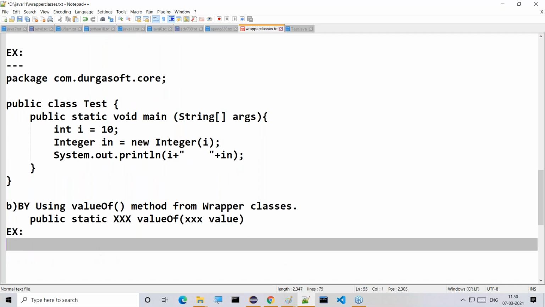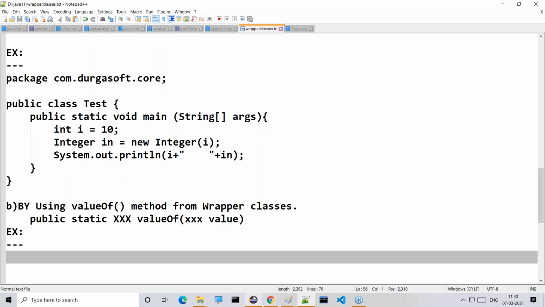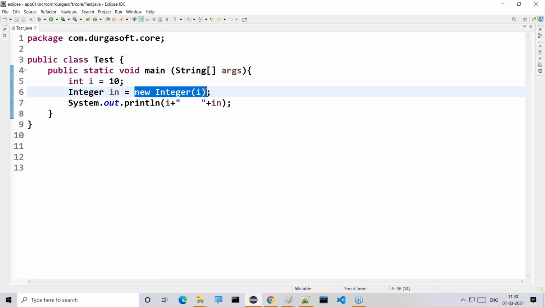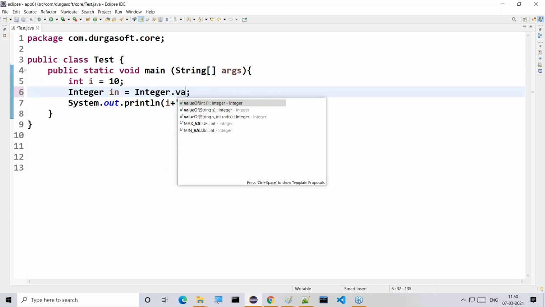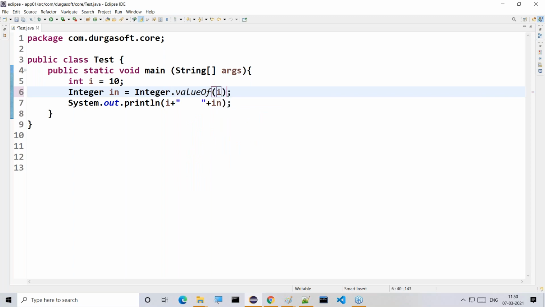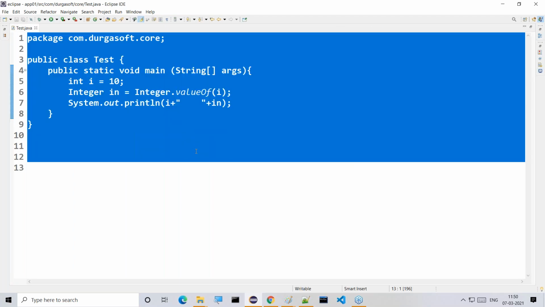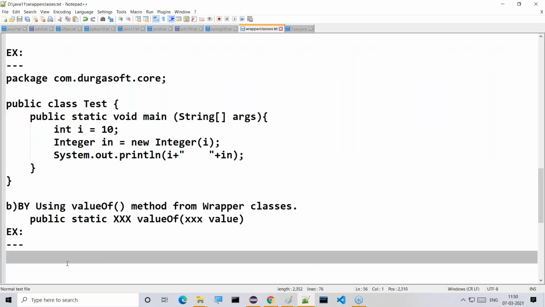Now see this example. Here int i is equal to 10, Integer in is equal to Integer dot valueOf of i. The i variable exists here. Understand it clearly. Integer in is equal to Integer dot valueOf of i. Now when we execute the same, we get the output 10 space 10. This is exactly the meaning of using the valueOf method.